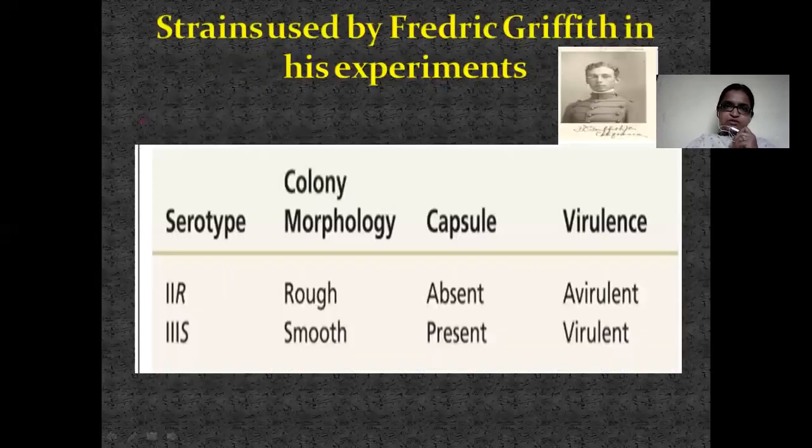Next, the strains used by Frederick Griffith in his experiments. These are the strains, and this is the colony morphology. R strain gives rough colony morphology. S strain gives smooth colony morphology. Here, capsule is absent in R strain, capsule is present in S strain, and for virulence, R strain is avirulent, S strain is virulent. This is the overall view of both the strains which were used by Griffith for his experiment of transformation.